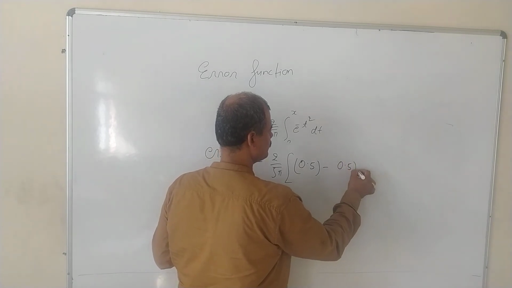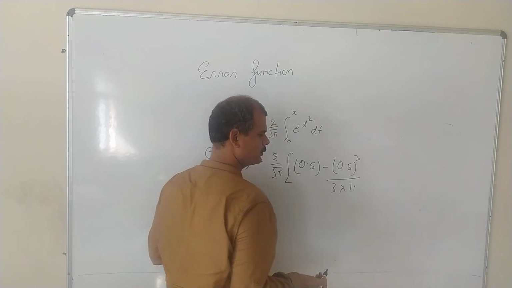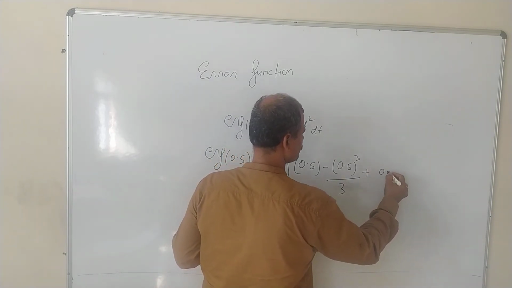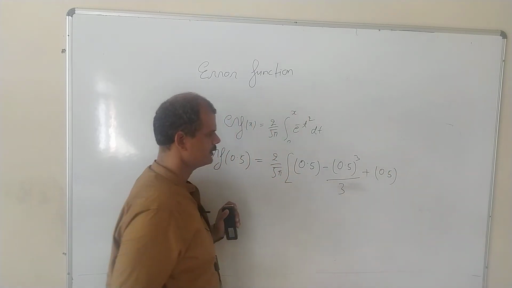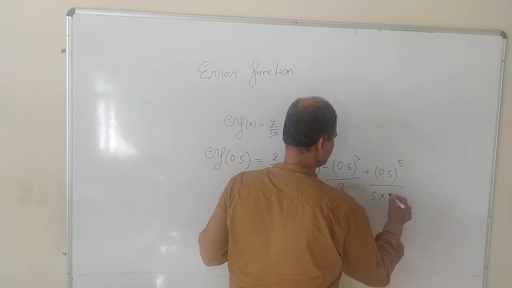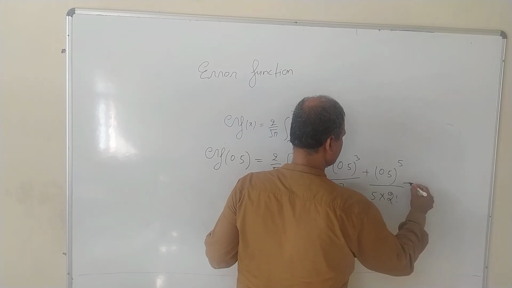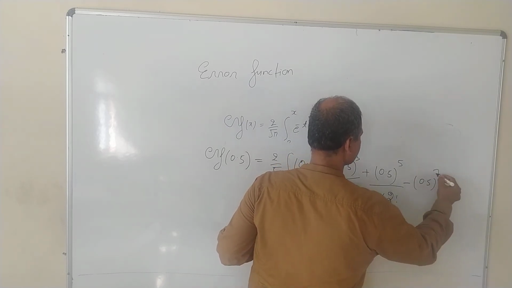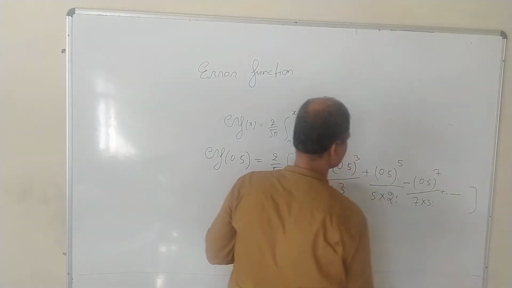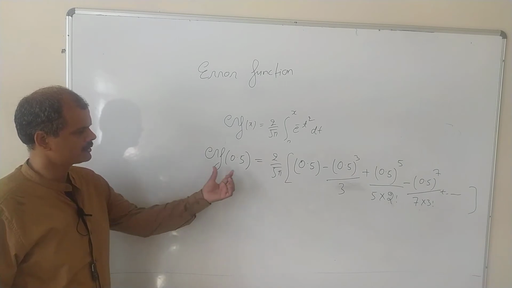So 0.5 cube by 3 into factorial 1, I can write 3 here, plus 0.5 power 5 by 5 into factorial 2, minus 0.5 power 7 by 7 into factorial 3 plus dot dot dot. So this is the series expansion of error function of 0.5.